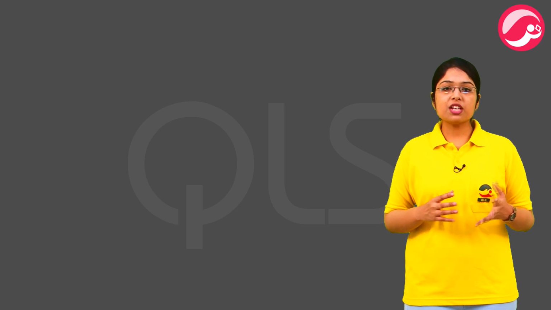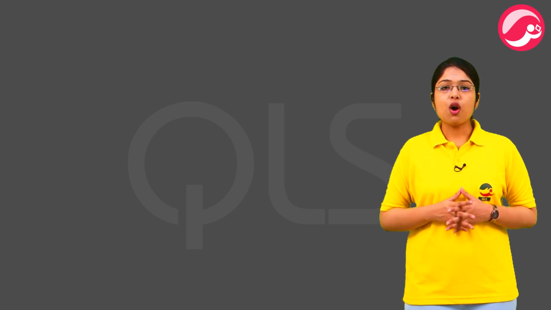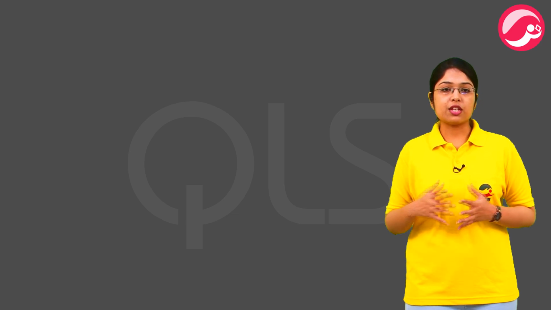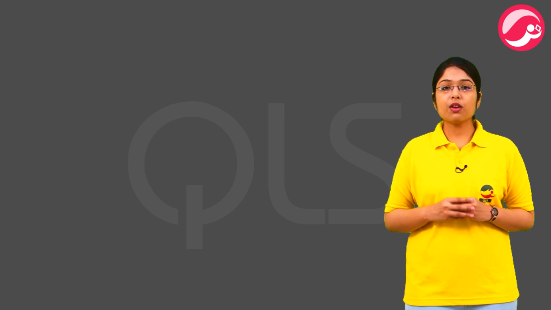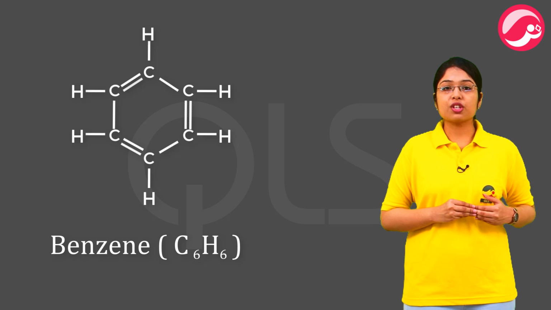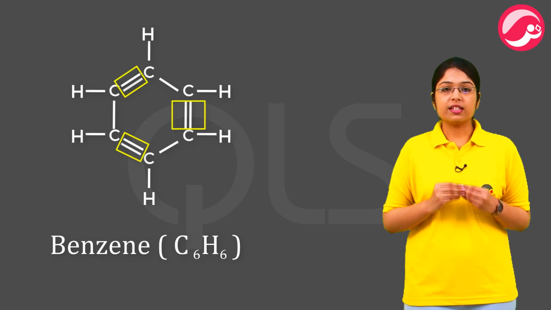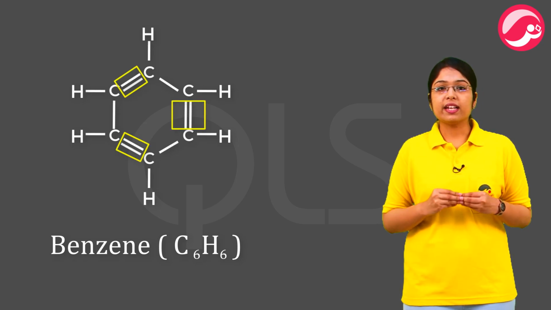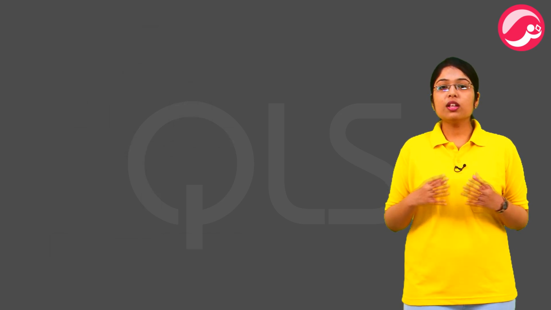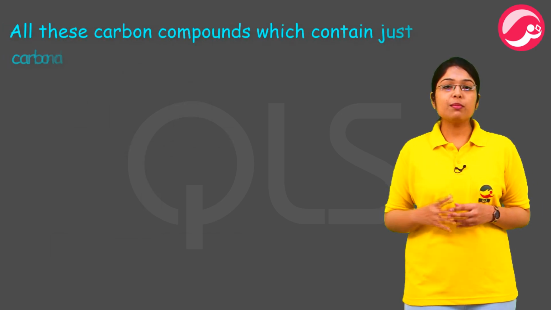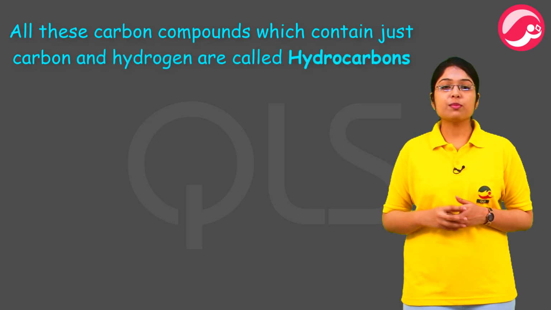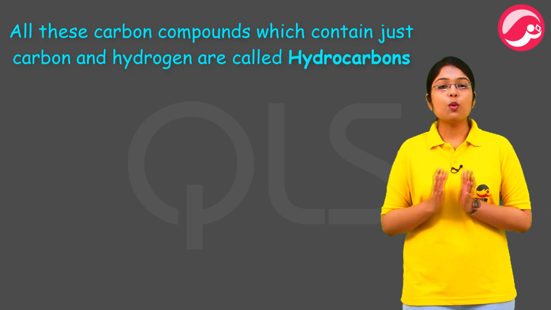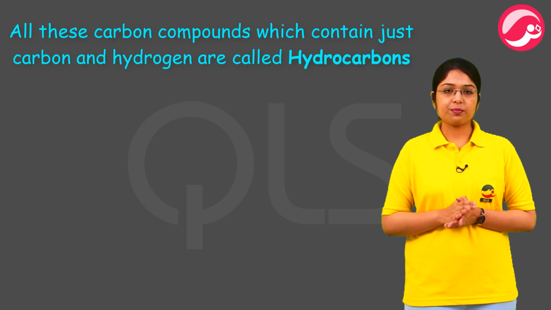Straight chain, branch chain and cyclic carbon compounds all may be saturated or unsaturated. Like ethene, ethyne are examples of straight chain unsaturated compounds, while benzene has a cyclic structure with 3 double bonds. This is an unsaturated cyclic compound. All these carbon compounds which contain just carbon and hydrogen are called hydrocarbons. ऐसे carbon compounds जिसमें सिर्फ carbon और hydrogen ही present है, उन्हें हम hydrocarbons कहते हैं.